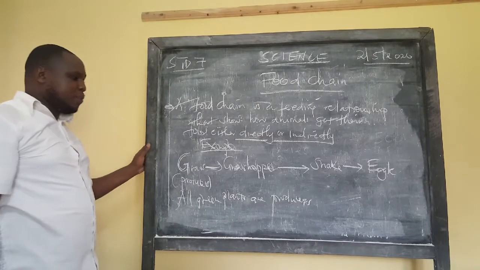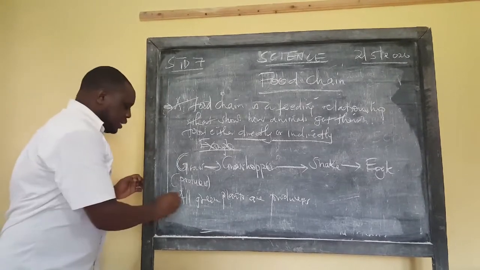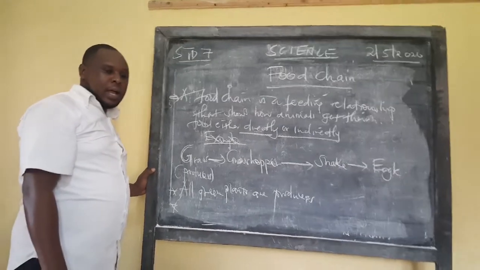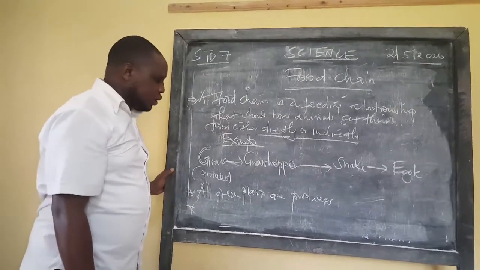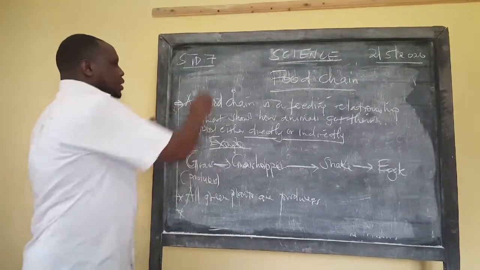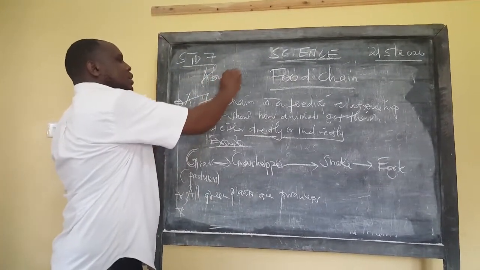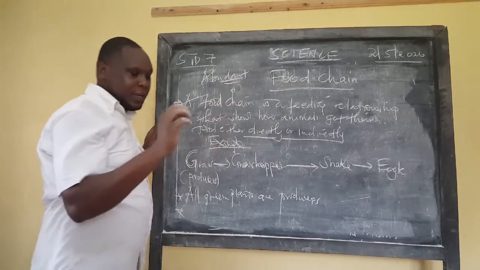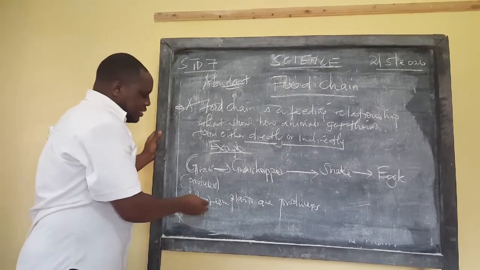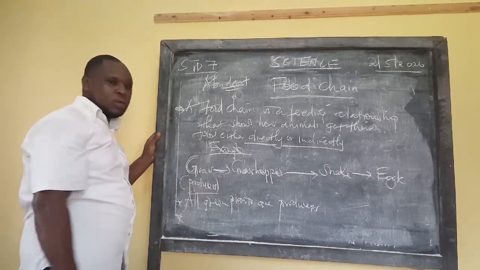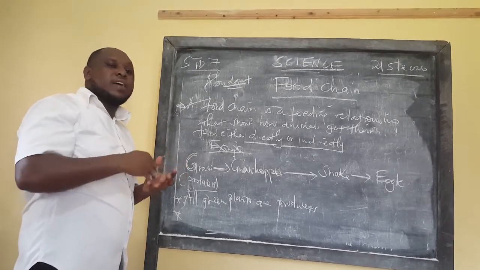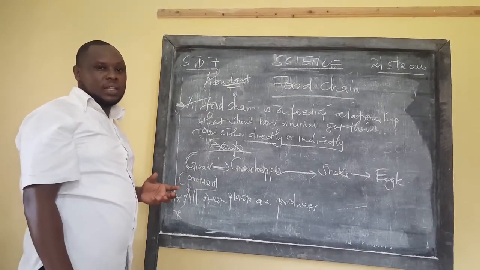I want to finish with producers completely because there is another question in this particular area which is asked on the food chain, and I need to mention it at this point: which of the following is the most abundant in a food chain? The most abundant component in a food chain is the producers. Why? Because they are the ones that provide for every component in the food chain.